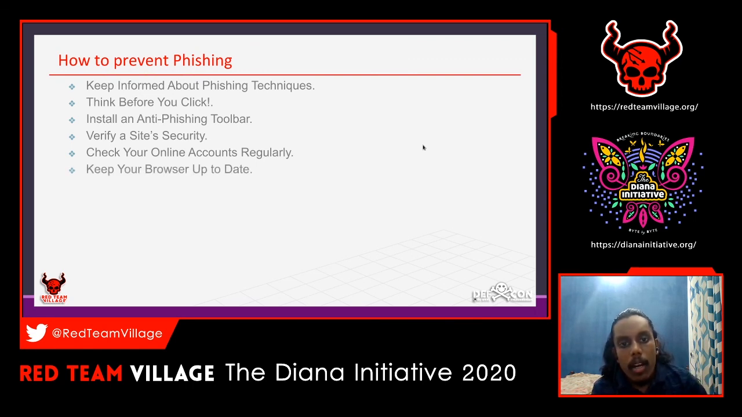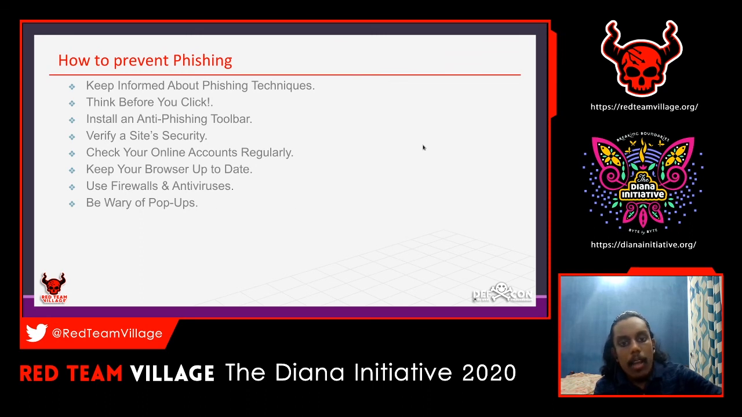You can check your online accounts security regularly. In the sense that you have to change your passwords every 3 weeks or 1 month, or change them regularly. I mean, that's up to you. You have to change your own passwords regularly. Don't use the same password every time. That's also another thing. So you have to keep your browsers up to date, and you have to use a good firewall or an antivirus to block virus attacks and malware attacks.